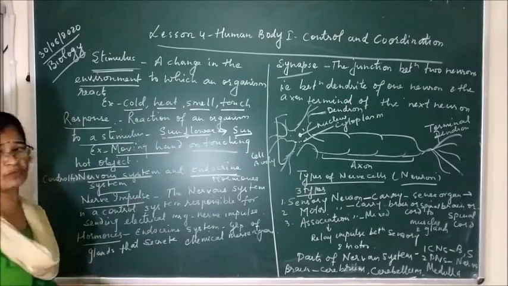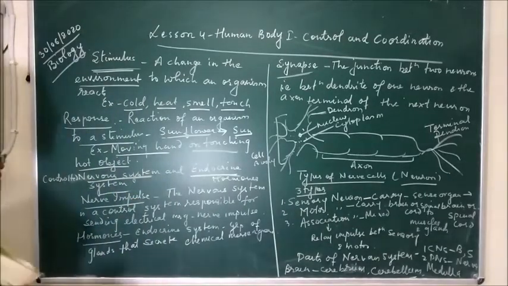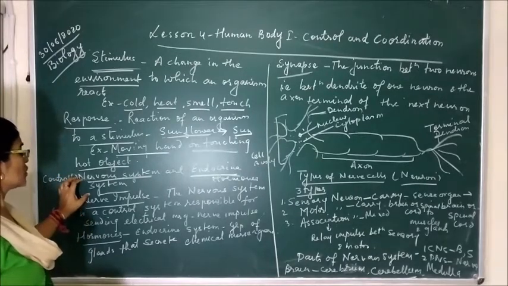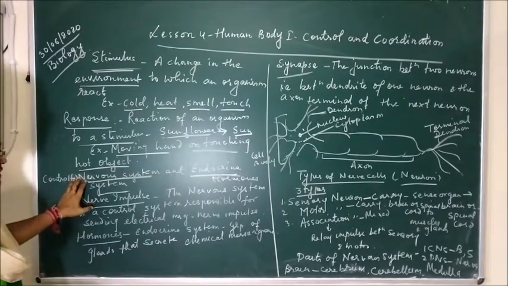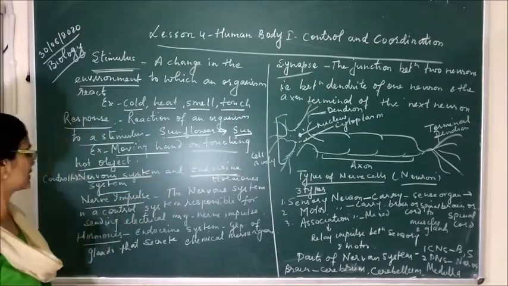Nervous system means you all know about brain. Brain is the control center of all human beings and other animals. So brain is the control center, means it comes to the nervous system, as well as the endocrine system means the hormone which are present.